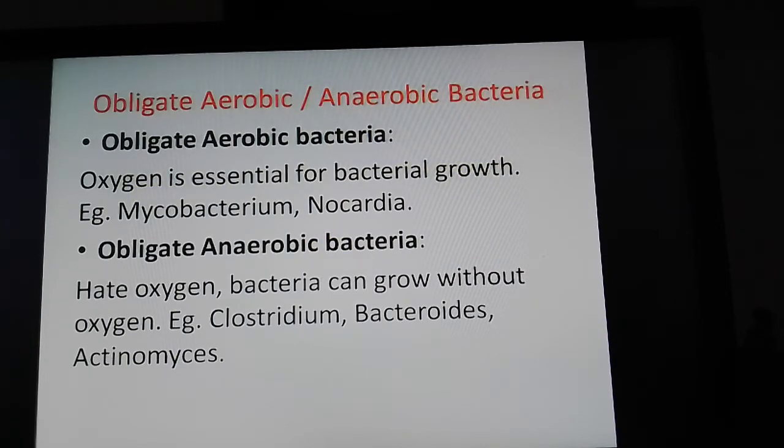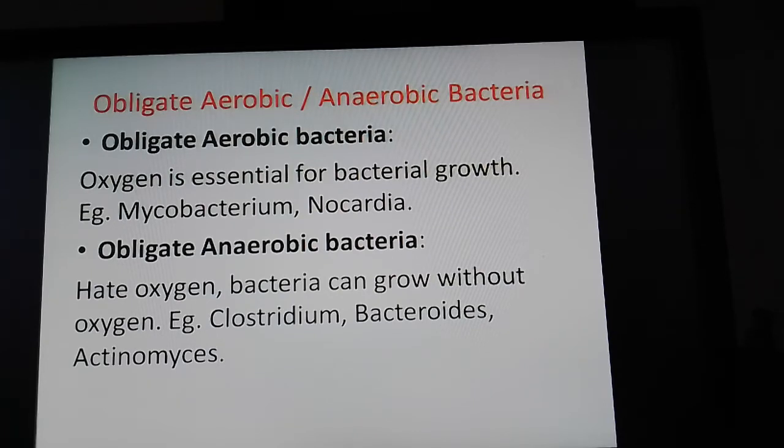And the aerobic bacteria which are very strict and compulsorily require molecular oxygen for their growth activity, that means the respiratory activity, and as the hydrogen acceptor at the electron transport system, are called obligate aerobic bacteria. And anaerobic bacteria which compulsorily do not require oxygen.